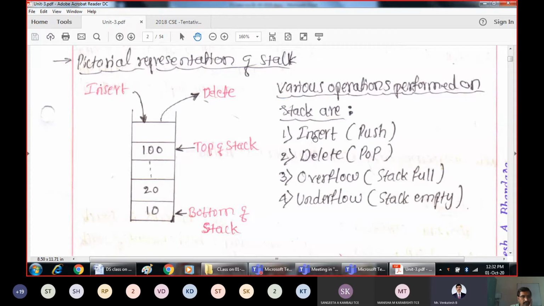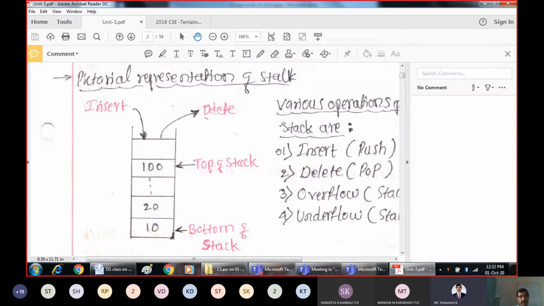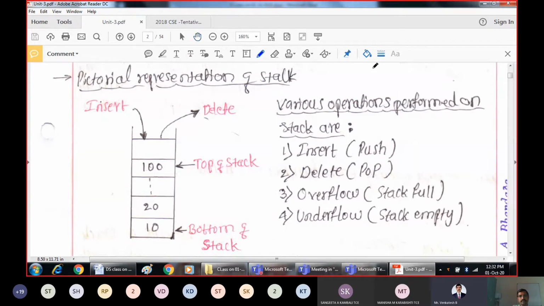Here the stack is shown, a pictorial representation of the stack. This is one stack which has only one end. Usually a stack data structure has only one end, and from that same end we insert the elements and from the same end we delete the elements. That is called a stack.